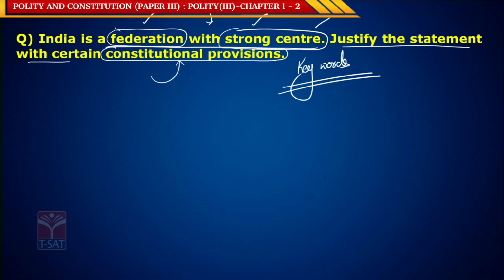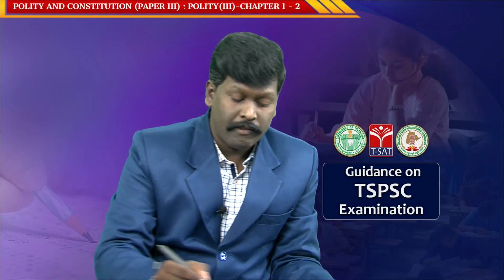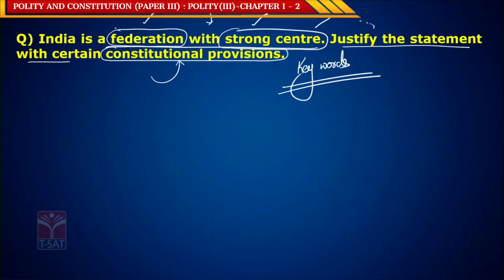You need to justify this statement, that is, why the Indian federation is very strong, having a strong center, with constitutional provisions. Now let us see how to take up the answer for this question.